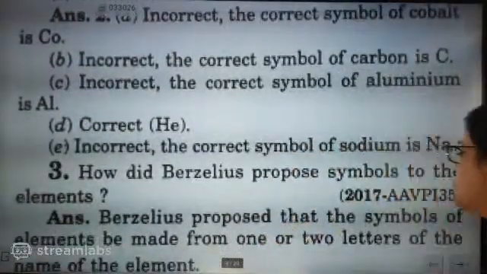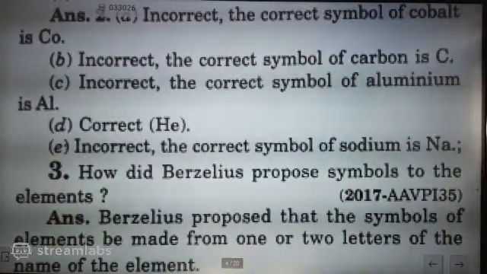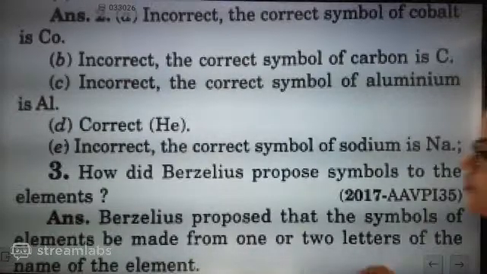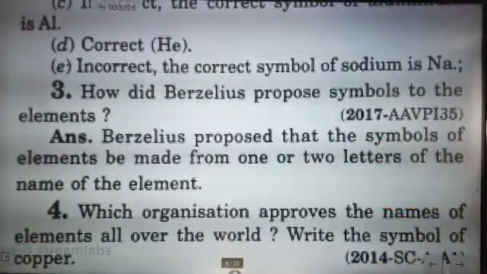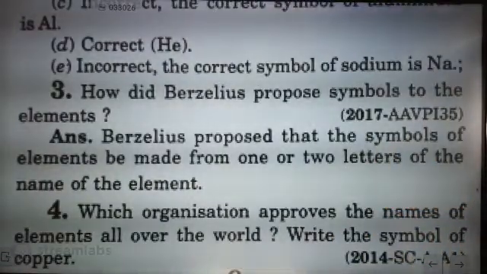So Berzelius proposed that the symbol of the element be made from 1 or 2 letters of the name of the element. Now the next question is, which organization approves the names of elements all over the world?